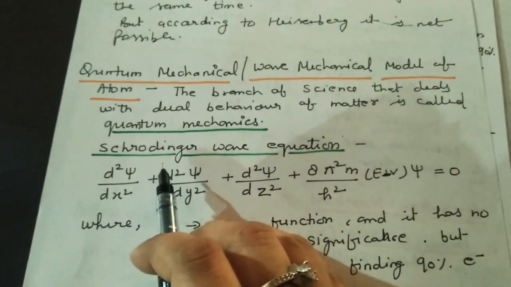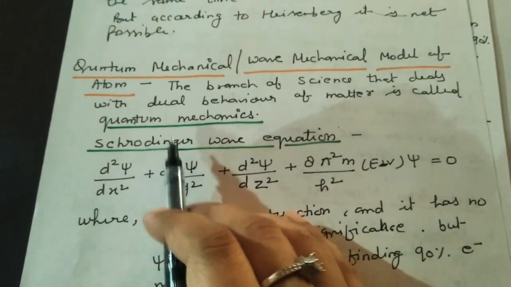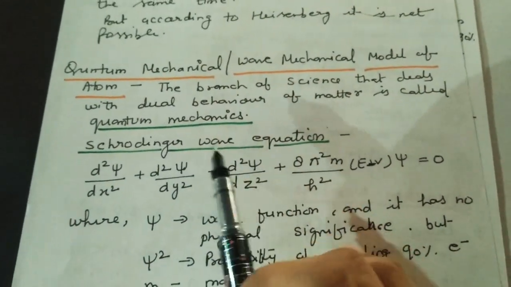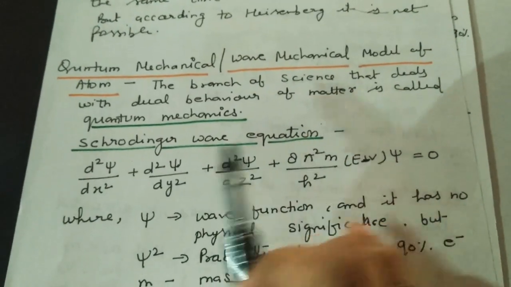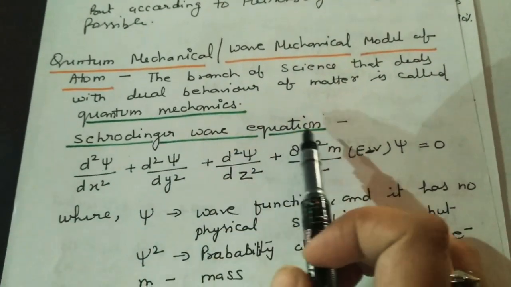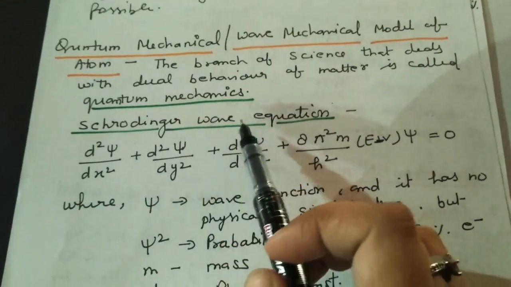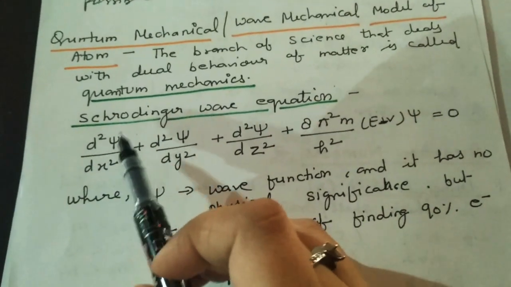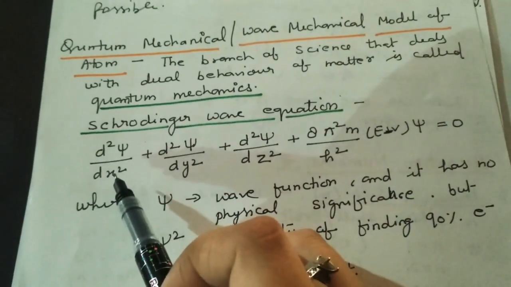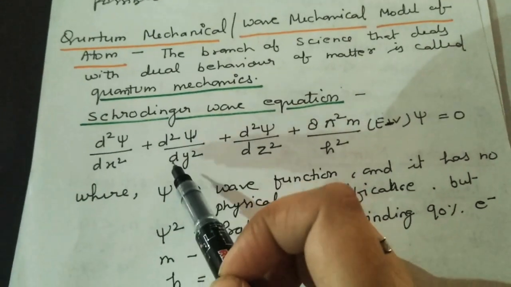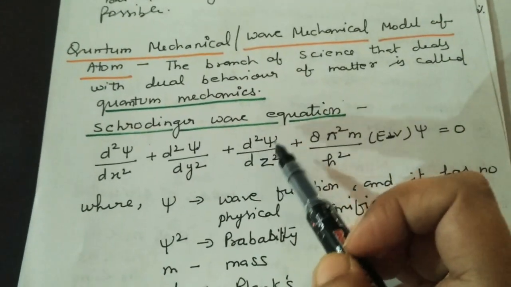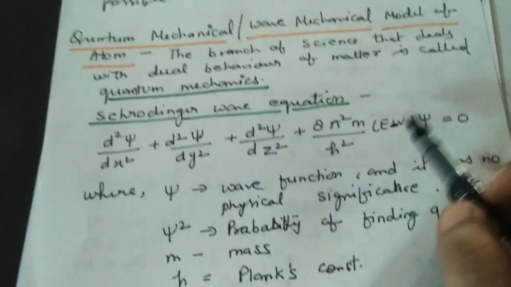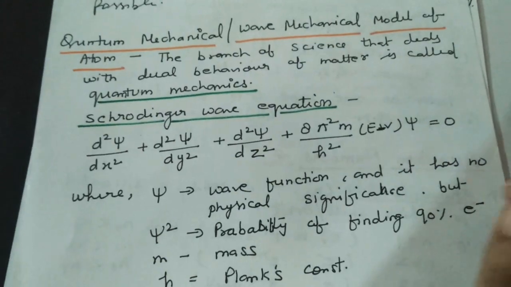Now here a new scientist gave this law, Schrödinger, and his equation is known as the Schrödinger wave equation. So what is the equation? It is d square psi by dx square plus d square psi by dy square plus d square psi by dz square plus 8 pi square m by h square into (E minus V) psi equals 0.